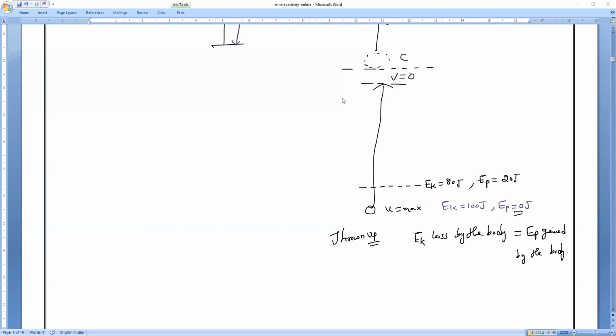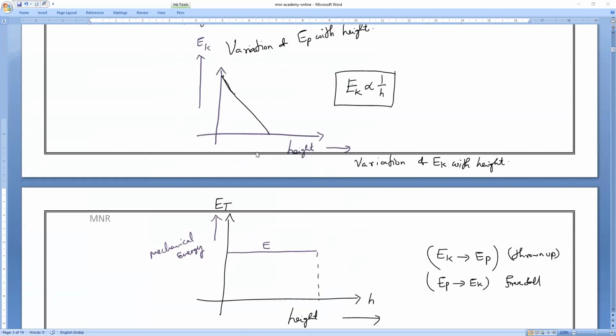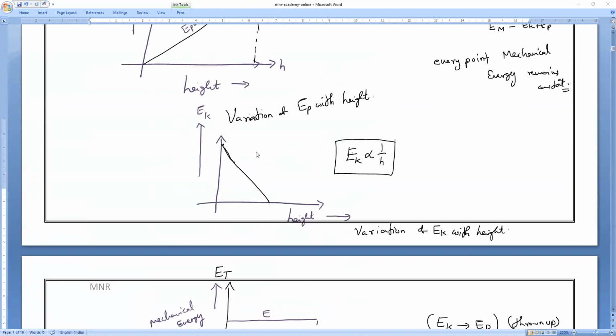The graphical representation is the major one while answering CBQs, competency-based questions. Next year you will experience it. The term is not familiar to you now, but next year it will become more familiar. This graphical representation will be very, very crucial for every concept, mainly in physics.